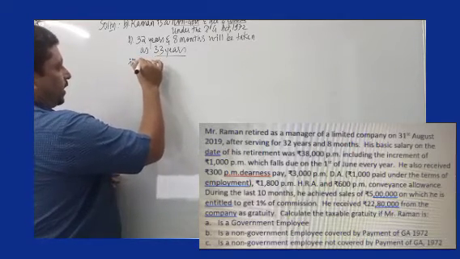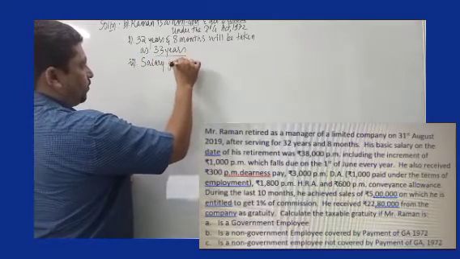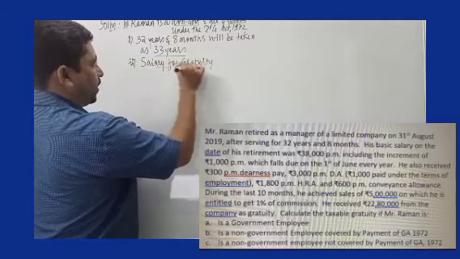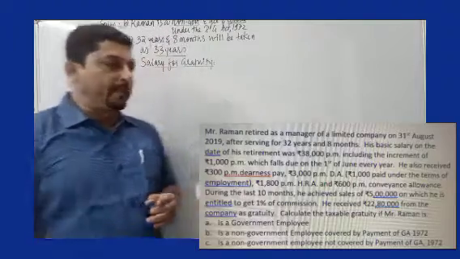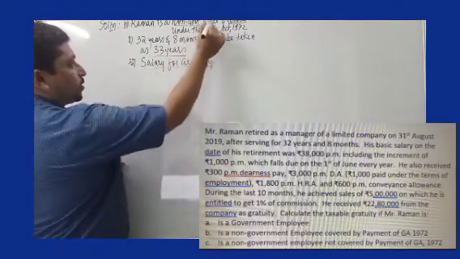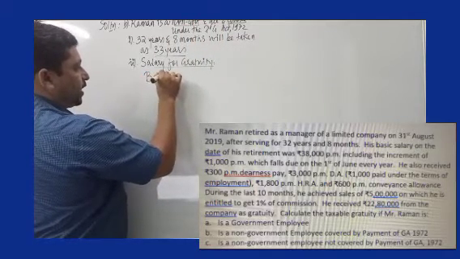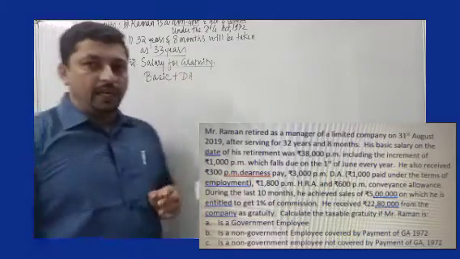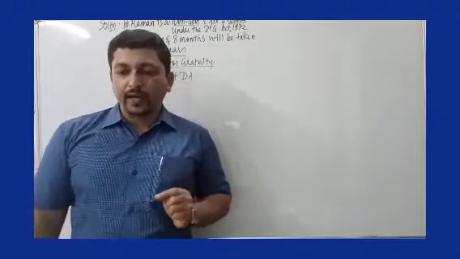Second important aspect is salary for gratuity. Especially when an employee is covered under Payment of Gratuity Act, what is the meaning of salary for the purpose of gratuity? As we have understood, salary for the purpose of gratuity when covered under Payment of Gratuity Act is basic plus DA. No conditions attached for DA. But in this particular problem, there is another very important criteria.